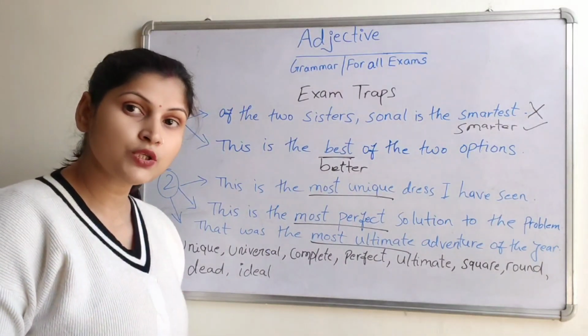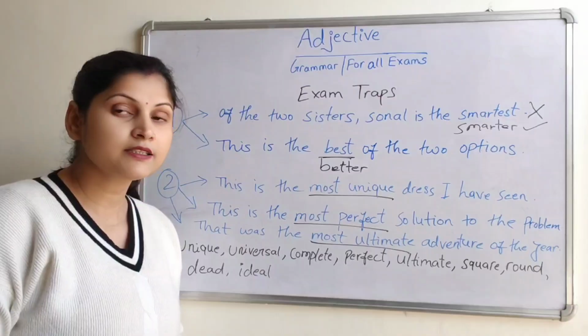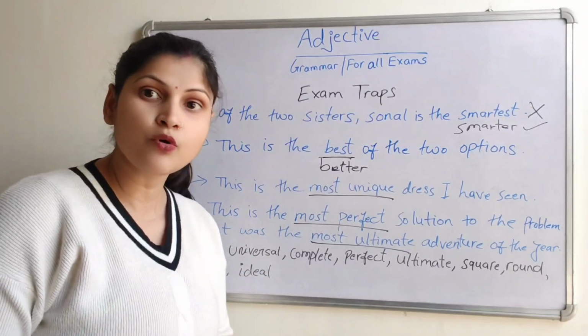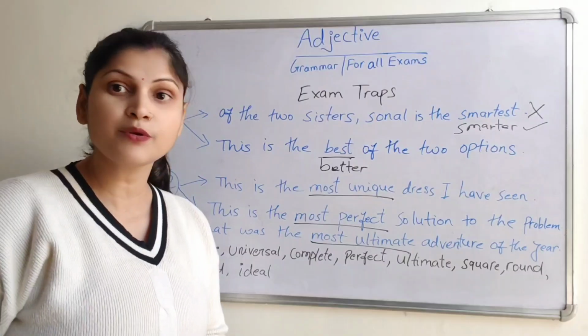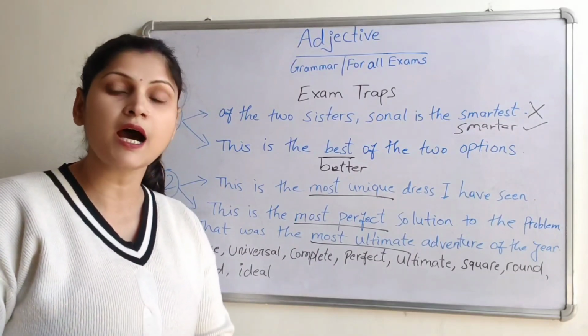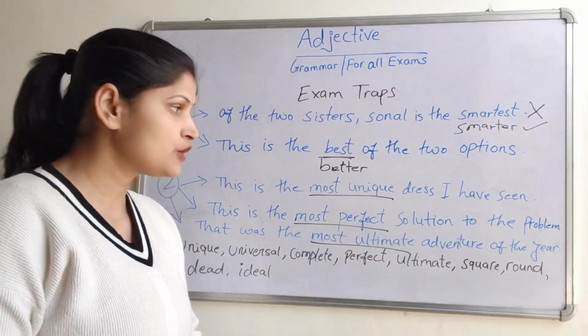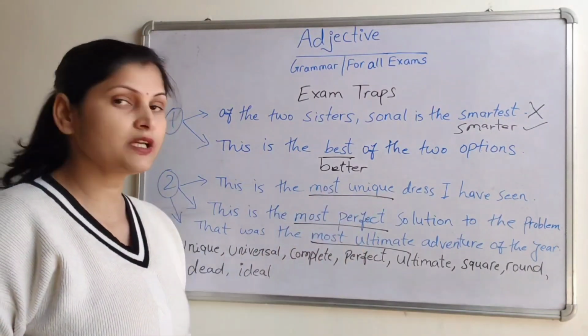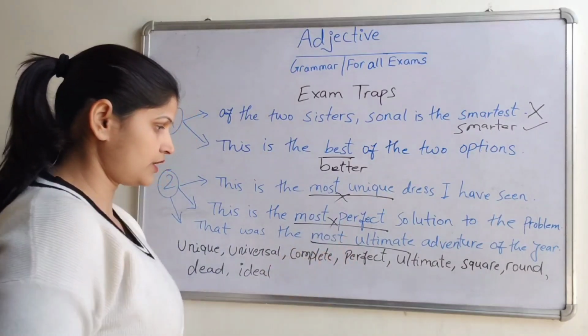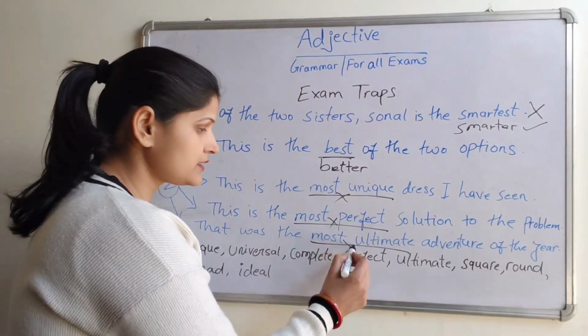These are the absolute adjectives, and they cannot take very, more, most with them or before them, because they convey a complete or the highest degree. So using the most unique is wrong. The most perfect is wrong. The most ultimate is wrong.